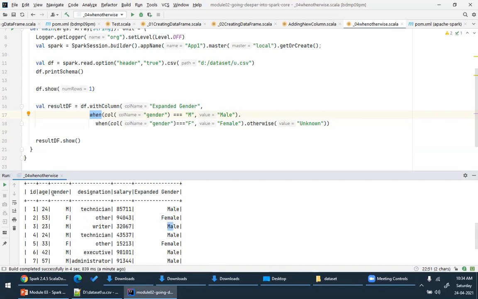And you know how to drop a column, right? If I want to drop a column, what I can simply do is dot drop a particular column. I can drop a column, let's say gender. I can also do this, right?